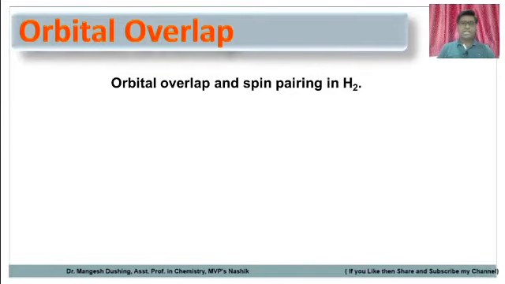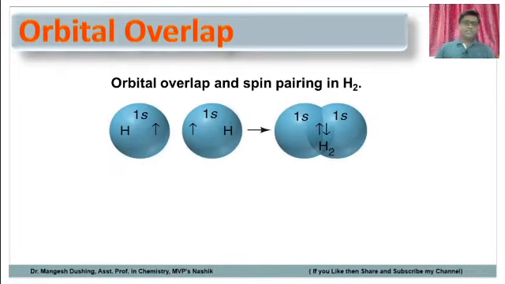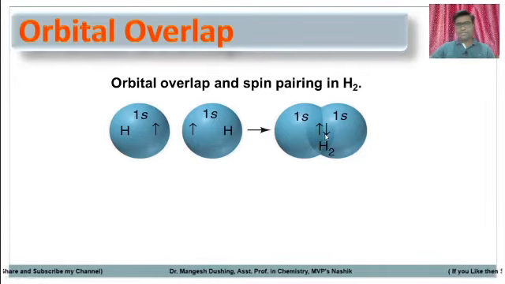So in the case of hydrogen molecule formation, we know that this is one hydrogen atom. Hydrogen contains a 1s orbital, and the second hydrogen also has a 1s orbital. So these are the electrons. Now these two s orbitals overlap. So this overlapping area contains two electrons and their spins are opposite. One is clockwise, one is anti-clockwise. So this region is called the molecular orbital.